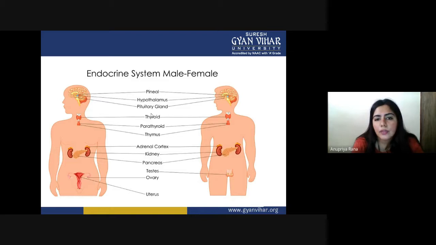This is our endocrine system, male and female. You can see the different kinds of endocrine glands we have here. And the very important part is the blue one, you can see, the hypothalamus. The major events of the endocrine system are controlled and coordinated by the hypothalamus, and the hypothalamus also governs the activity of the pituitary gland. These three are present in the brain portion: pineal, hypothalamus, and pituitary.